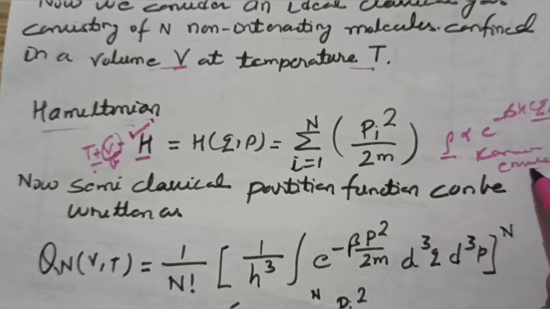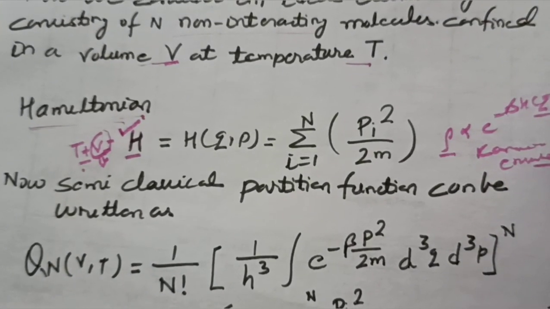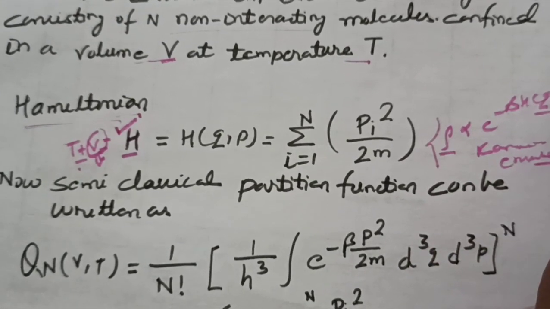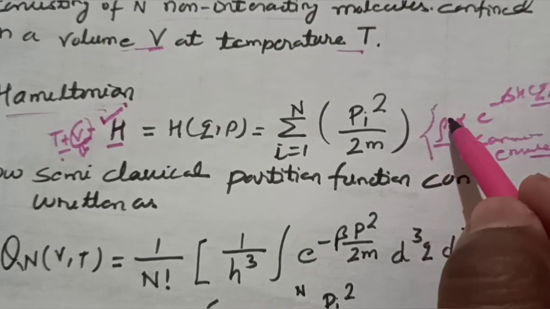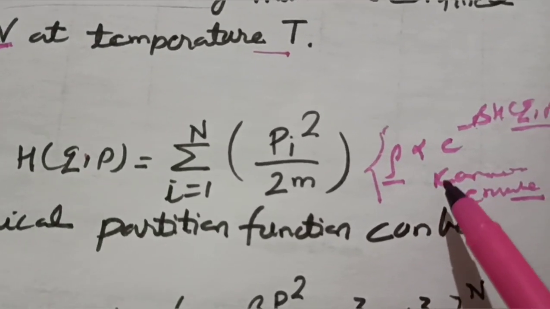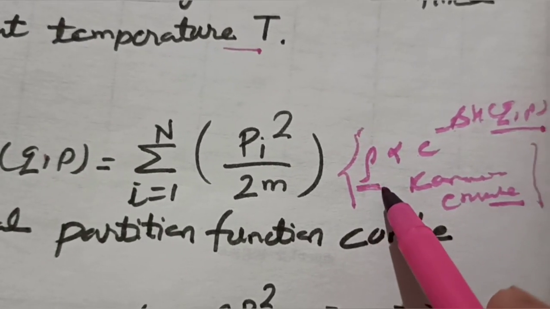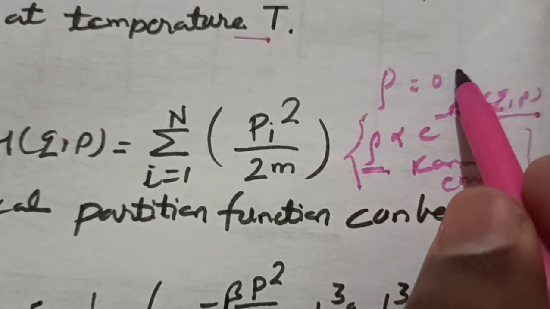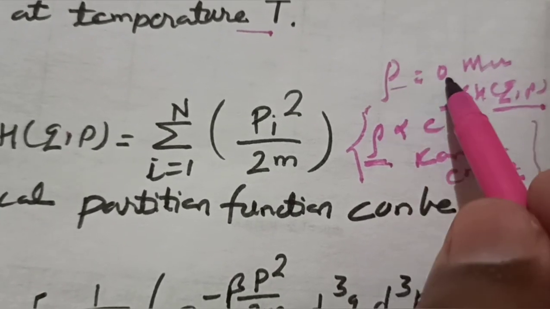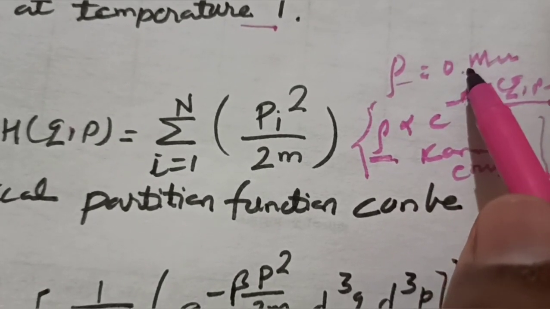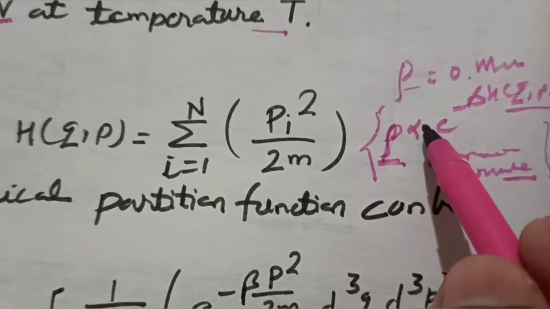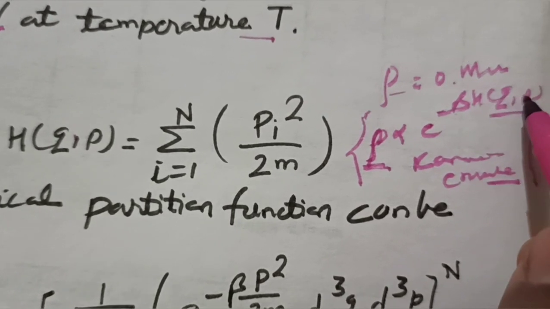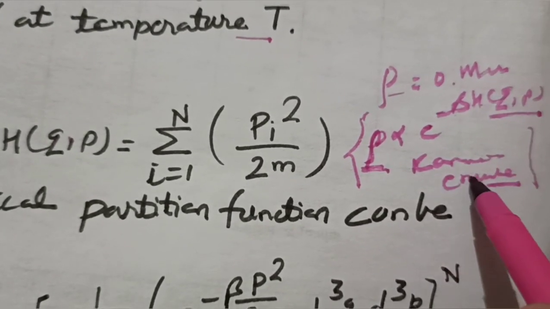In our previous lecture on the statistical distribution function on the basis of Liouville's theorem, I explained this phenomenon. We can generalize canonical ensembles on the basis of Liouville's theorem and the density distribution function. Recall that rho was 0 for the microcanonical one, which is why the microcanonical is known as the stationary ensemble, while the canonical ensemble has the dependency exponential to the power minus beta H(q,p).